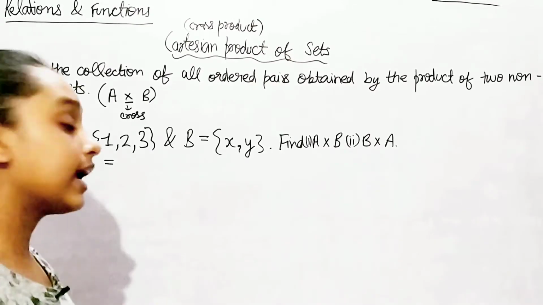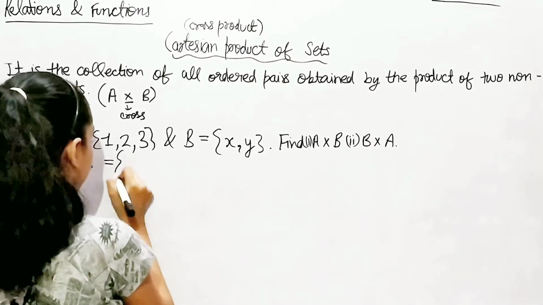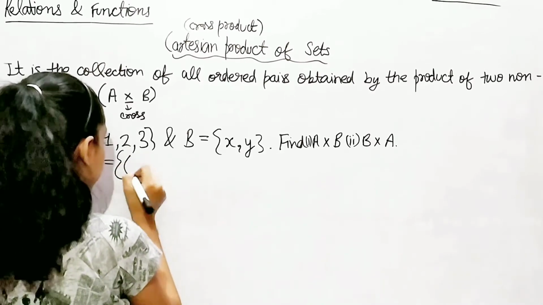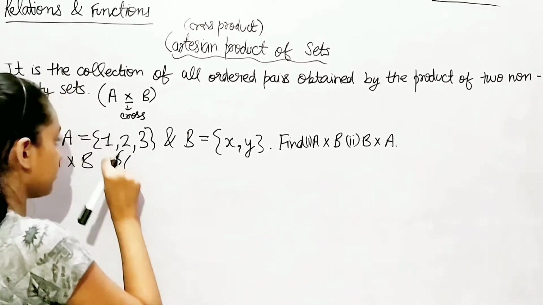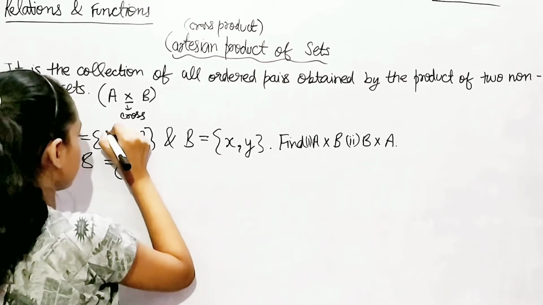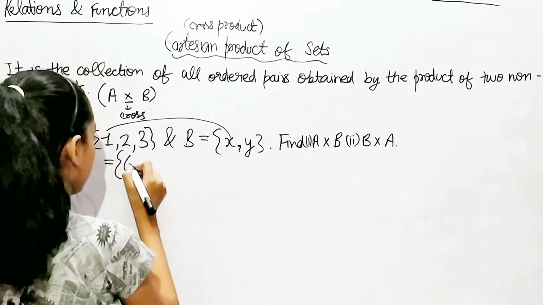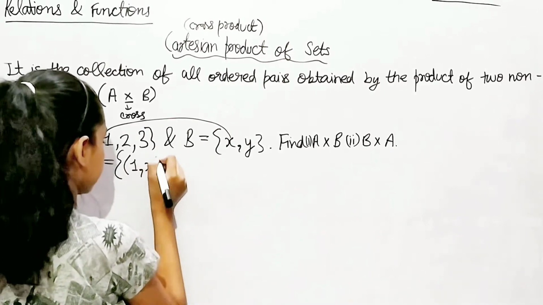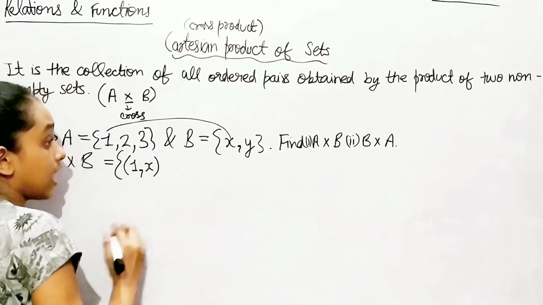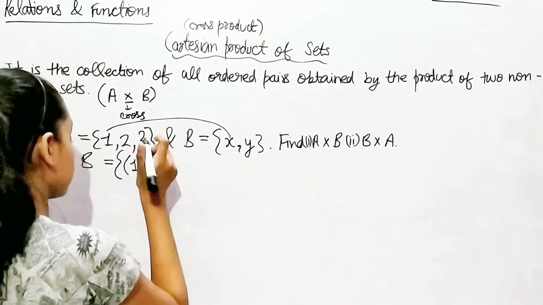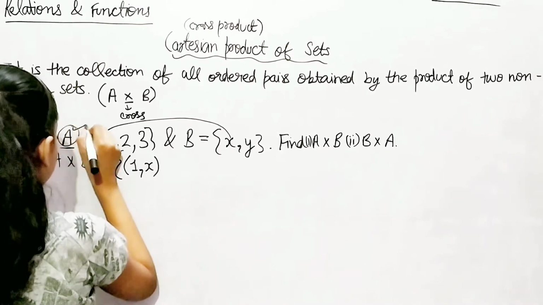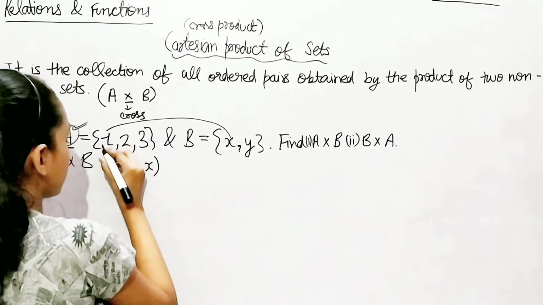Okay, so A cross B is equal to the elements. The first pair that we're going to have is actually going to be from 1 to X. So the first one is (1, X). As we're talking about the set A, set A is actually going to be first completed. So we have done 1 with X.